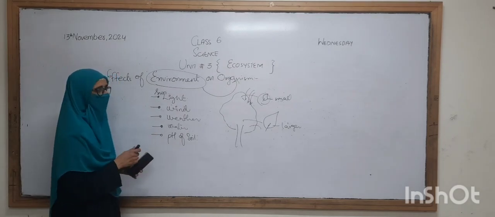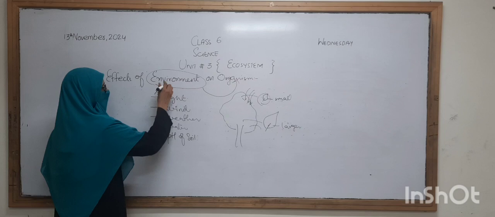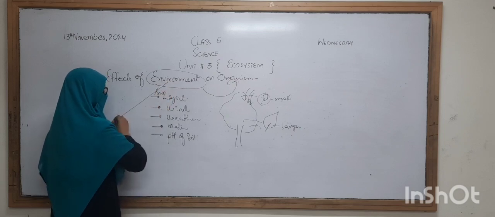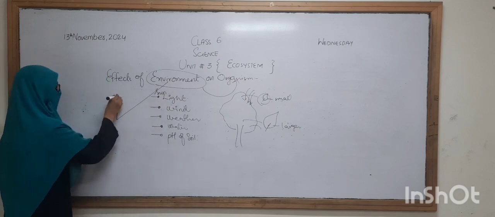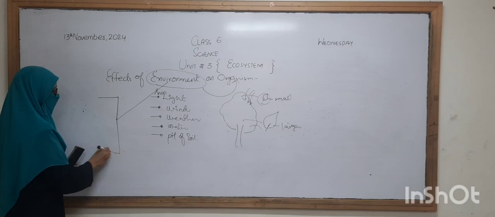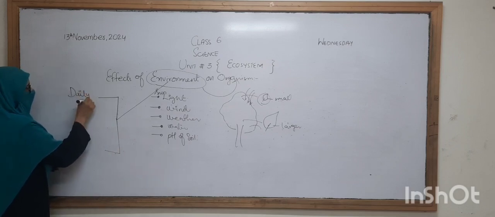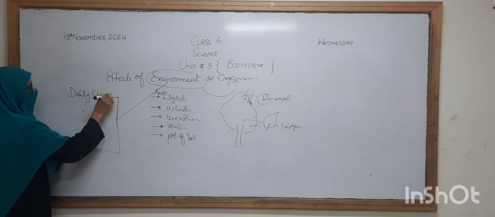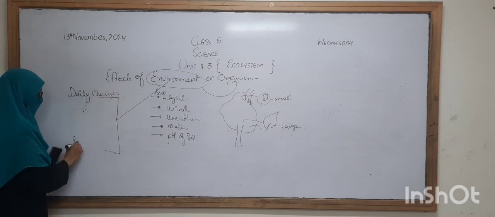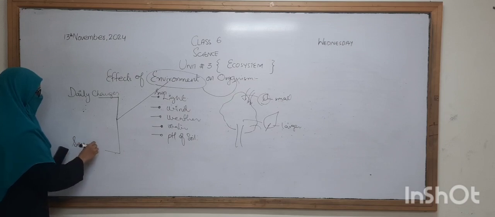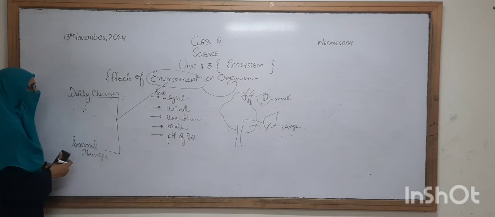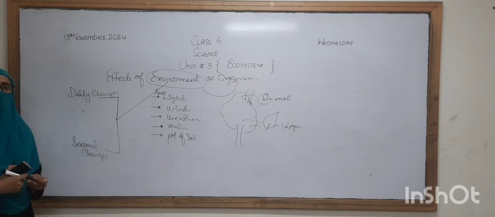So we can also say that the environmental variation can be of two types. Sometimes the changes that occur are called daily changes, and sometimes the changes that occur are called seasonal changes. Okay, daily changes and seasonal changes.